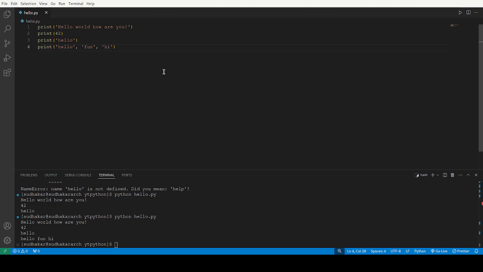See now, print hello end. If I type like this and print world, you can see now the print statement will be like hello world. Whatever the end statement is there, world, it will go up now.